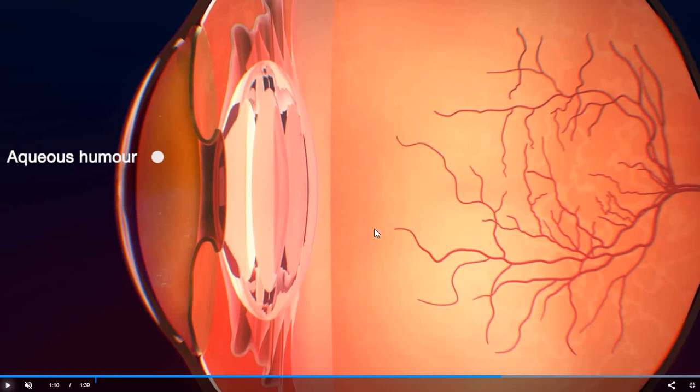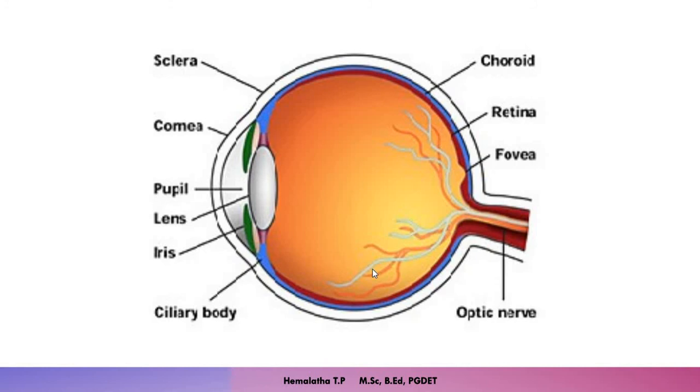Apart from all these structures, one more structure you can find which is very minute, that is the yellow spot, which is also called fovea centralis, and also a spot called the blind spot that will be here in this region. The yellow spot and blind spot are the two spots which are located on the retina. The yellow spot is a region where a large number of cone cells are present. So we'll get more clarity of image in this region.